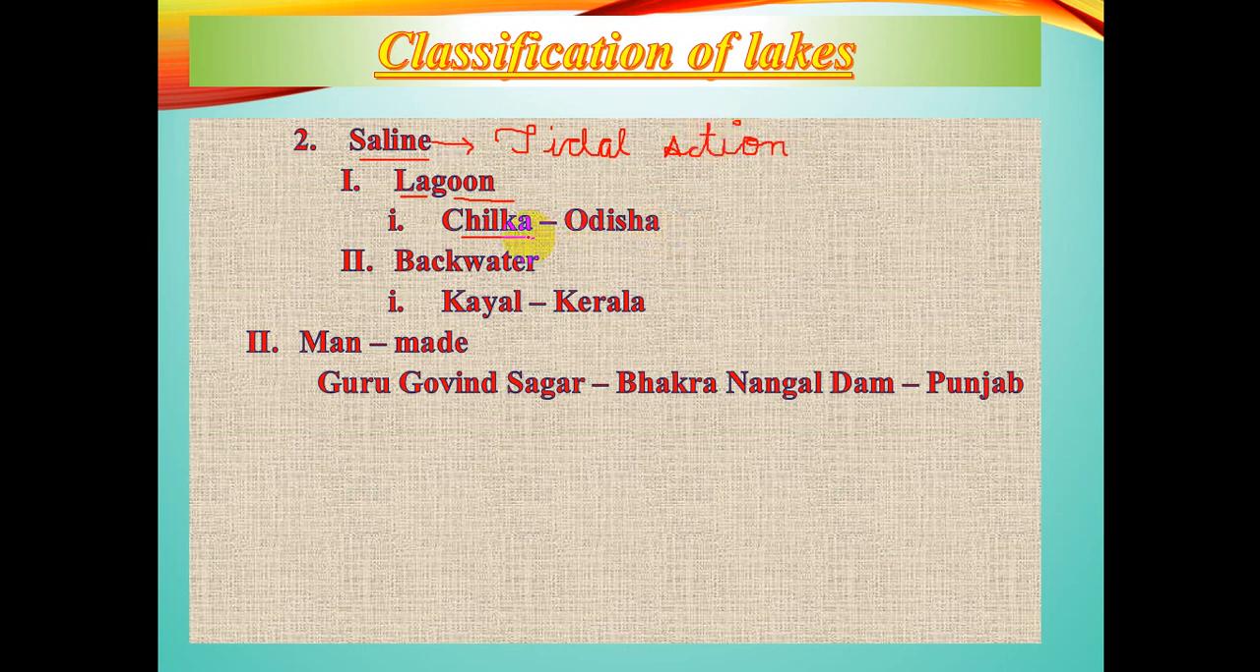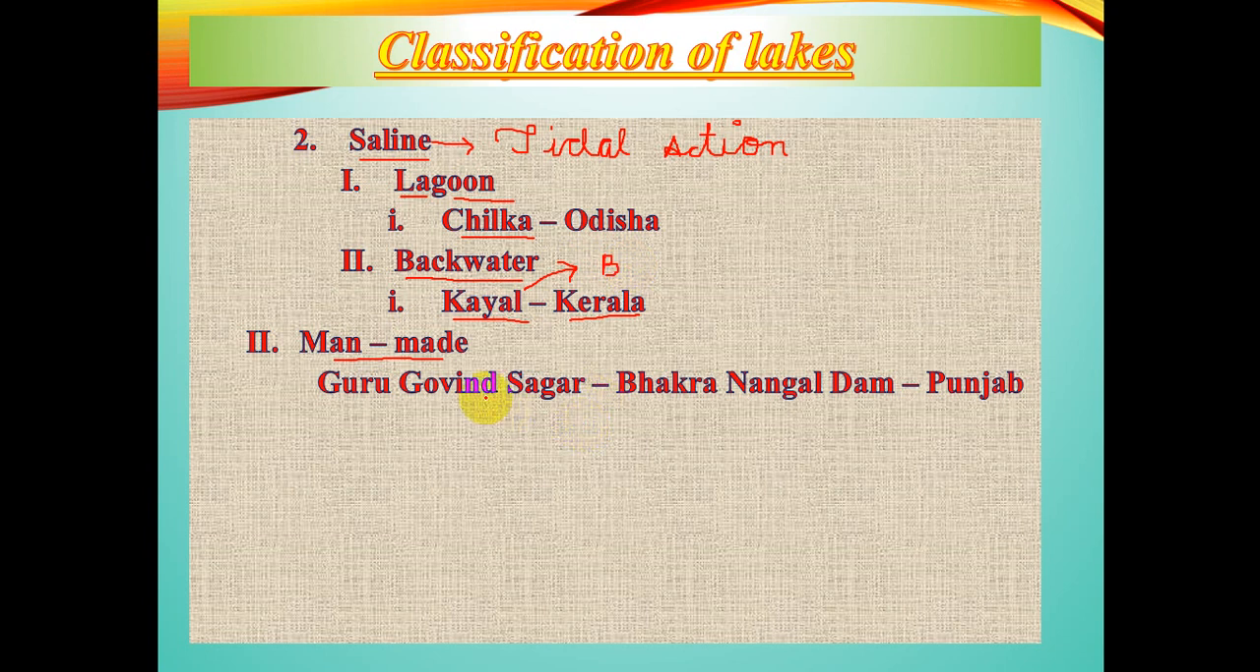But backwater is stagnant water, and it is the entrance of the oceanic water within the creek or within the inlet of that coastal area. And the Kayal, which is in Kerala, the meaning of the Kayal is backwater or stagnant water, which is present in the coastal part of Kerala. So these are the two types of saline water lakes which form naturally.